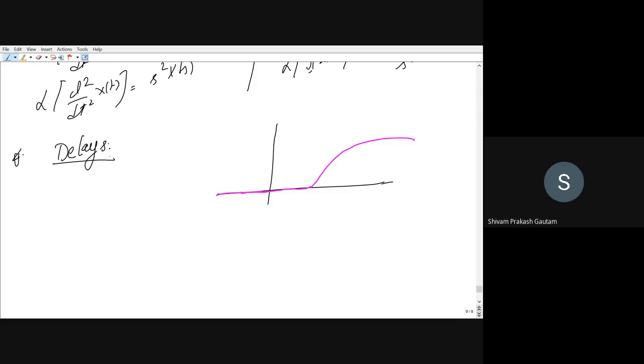So next thing that we want to calculate is the Laplace transform of delays. So first we have to understand what delays are. Delays are the response. You can see instead of starting from 0, this function is starting from 2. So we can say that this is having a delay of 2 seconds. If this is in seconds, then it is having a delay of 2 seconds. So how to represent this, and what will be the Laplace transform of this delay, we will see.